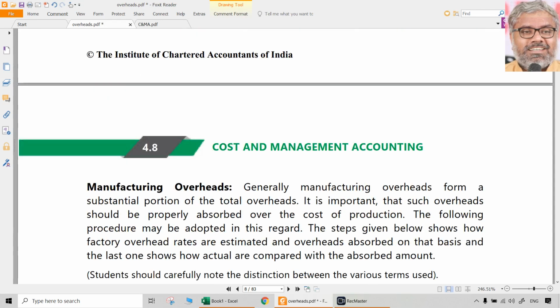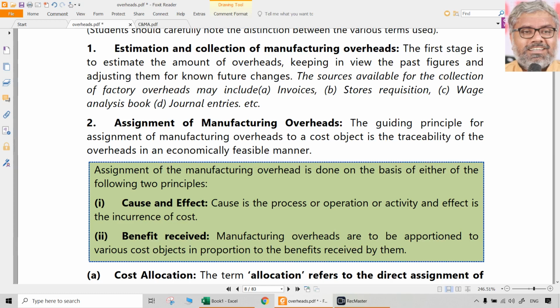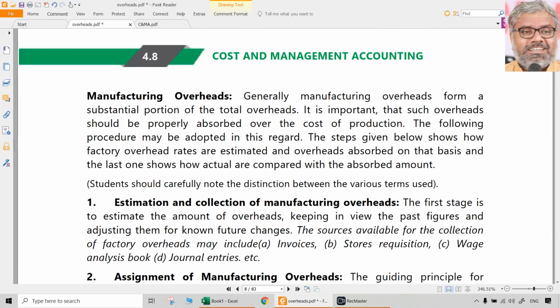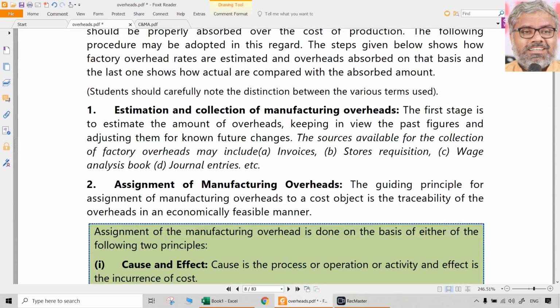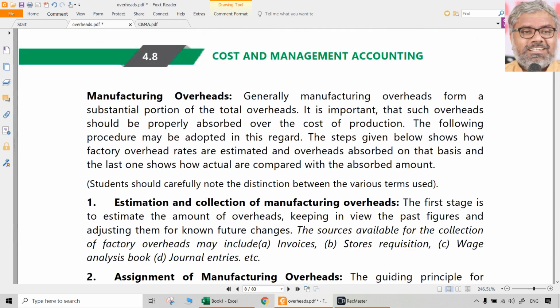Now moving on to the process involved in this entire manufacturing overheads collection and treatment, how that is actually going to happen. As I said already, our focus is definitely going to be more on manufacturing overheads than other types of overheads as far as this chapter is concerned.